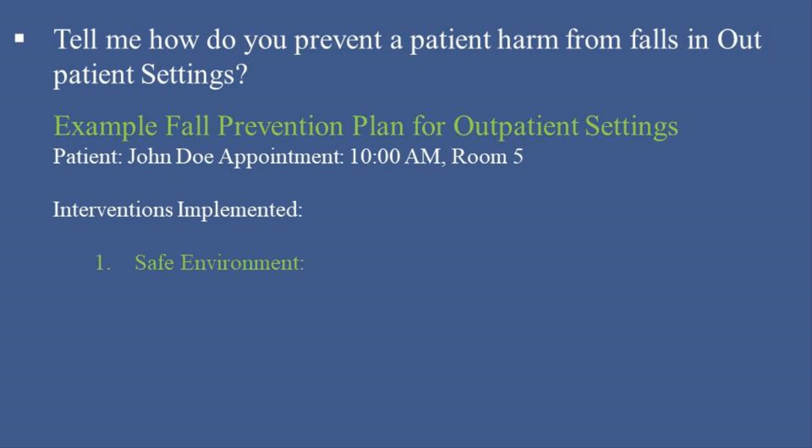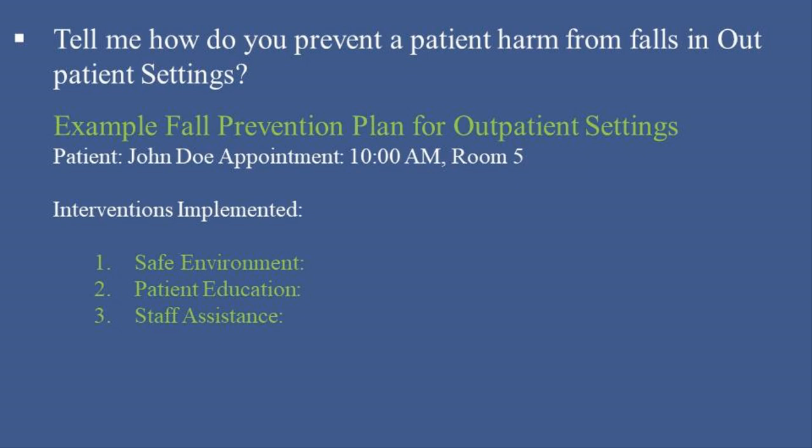Ensured waiting area and examination room are free of clutter. Checked that non-slip mats are in place in the entrance and bathroom areas. 2. Patient education. Educated the patient on the importance of wearing stable footwear. Discussed potential side effects of medications related to balance and dizziness.